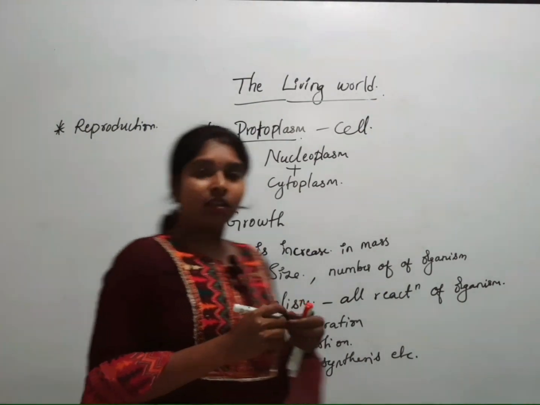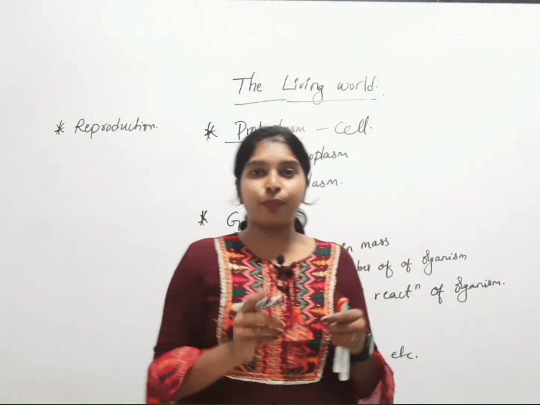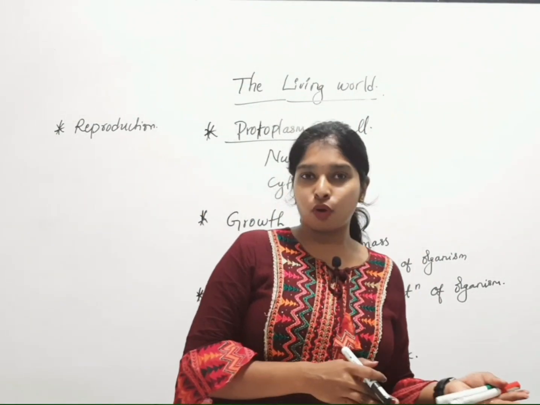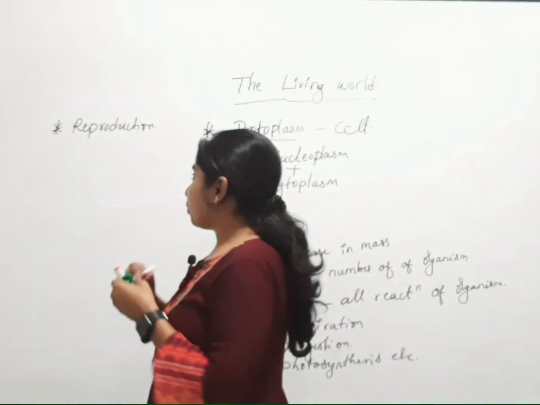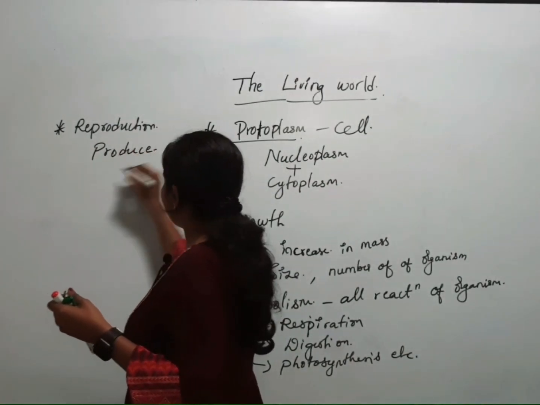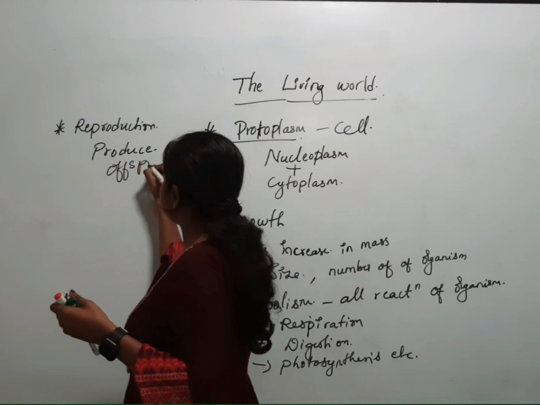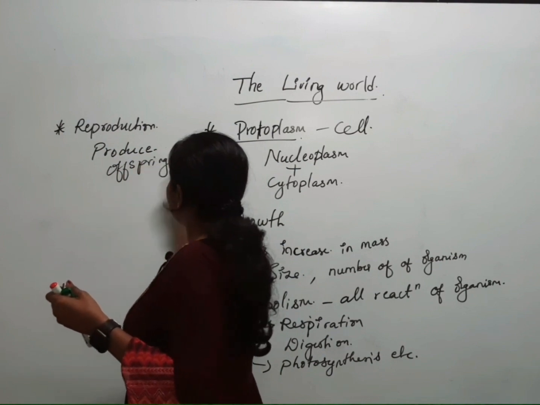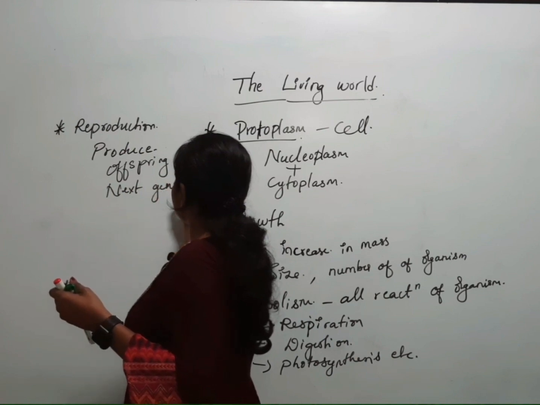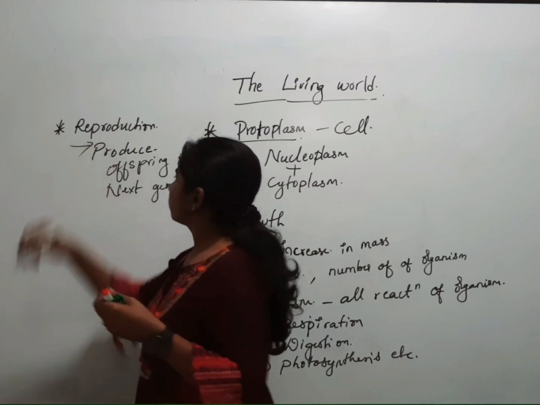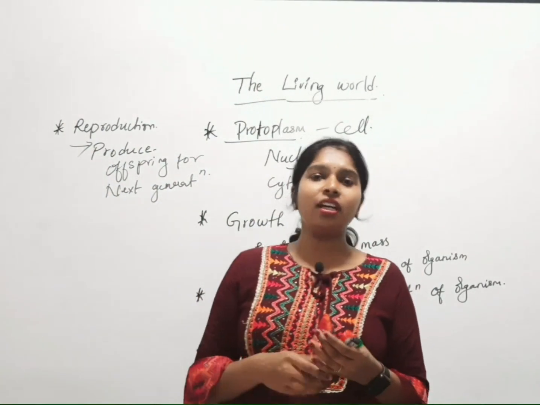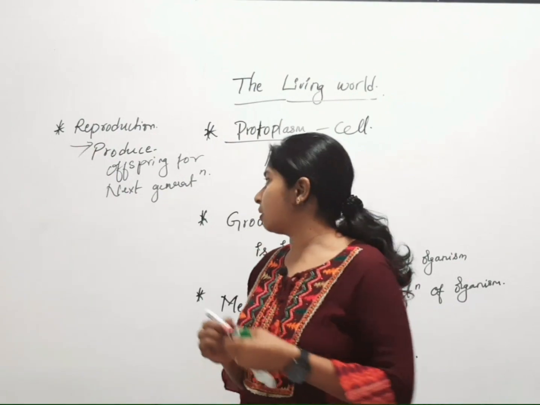So the living organism should show reproduction, meaning it can be an asexual mode of reproduction or sexual mode of reproduction, and they will reproduce and produce offspring for the next generation. Okay, so reproduction is also one of the characters to define a living organism or living system.